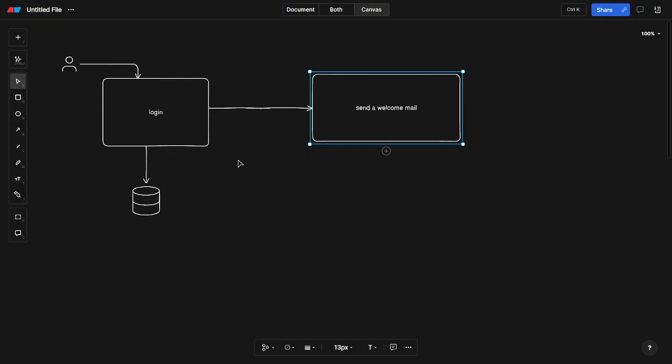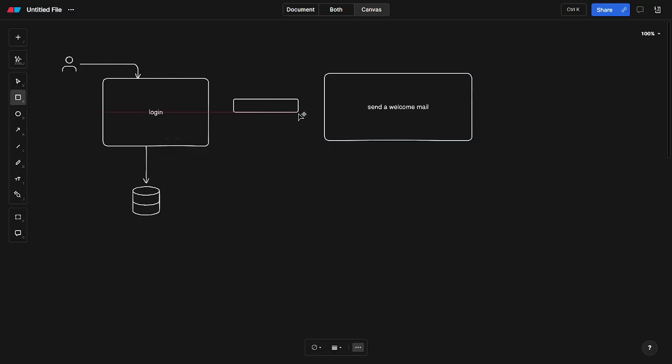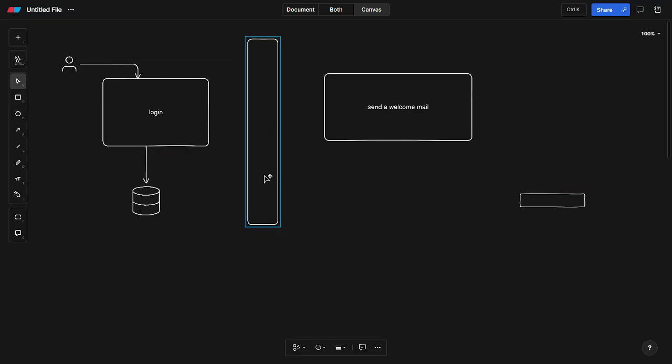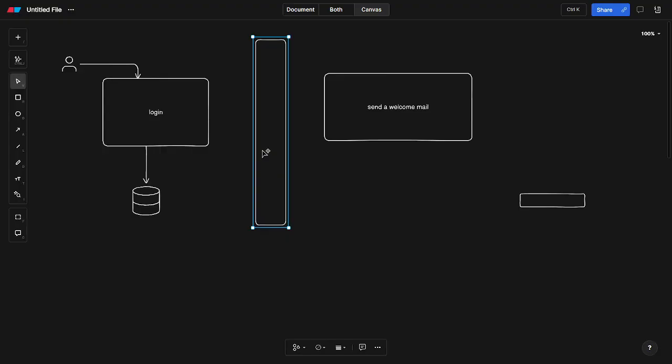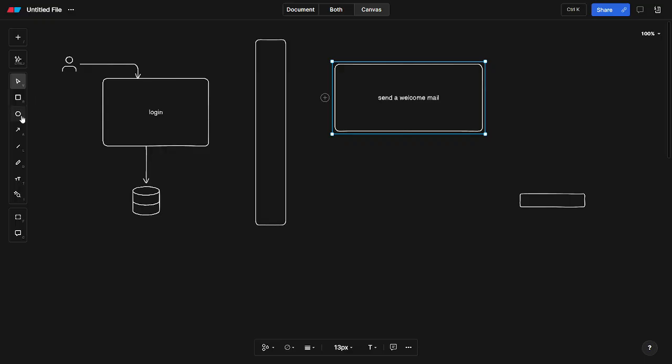So we are going to use this event driven approach, where we remove this direct connection and place a queue of things. If many users log in, let's not go too deep. Let's say there will be something in the middle, with tasks assigned, so that the login is assigned to the welcome email task. Now this is going to trigger these tasks, and the task is asynchronous, not connected to the login.